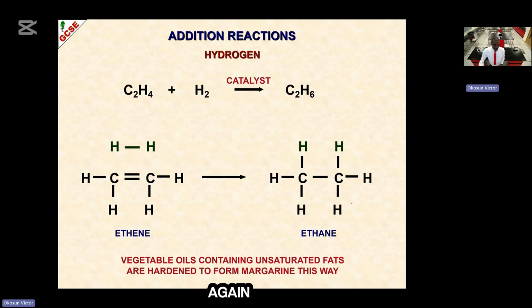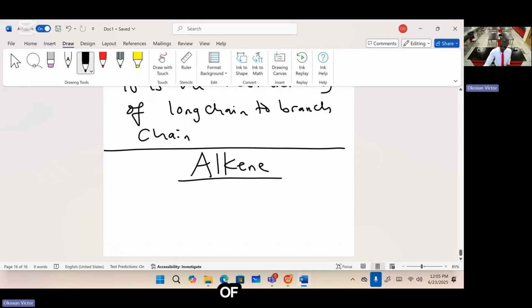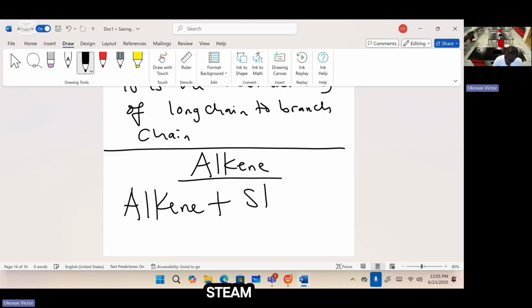Addition reaction again: when ethene reacts with hydrogen, it forms ethane. So you can form ethane from ethene just by reaction with hydrogen. Now there is another reaction that is not included in this slide, let me quickly show you. That is the reaction of alkene with steam. Steam is the gaseous state of water. When this happens, you get alcohol. Reaction of alkene with steam will give you alcohol.